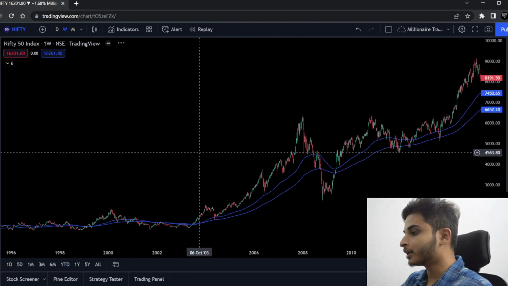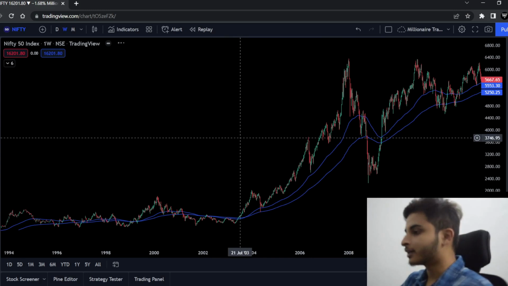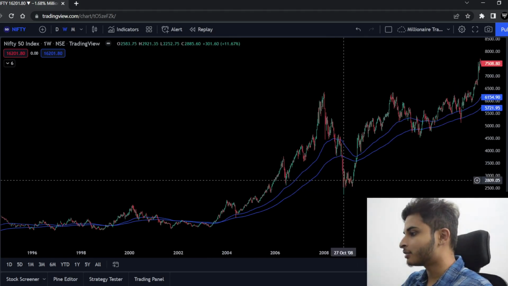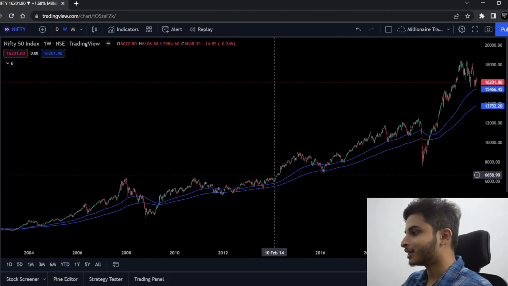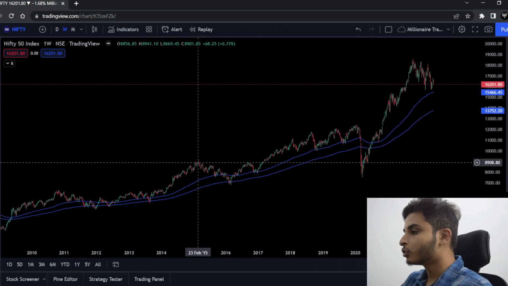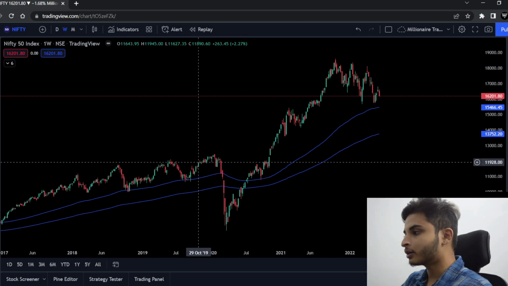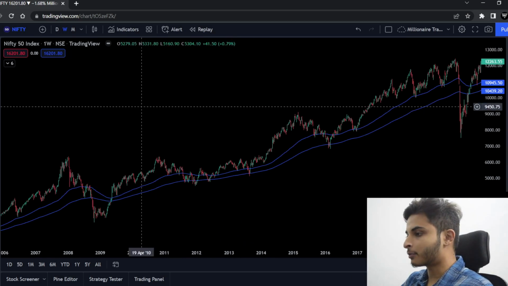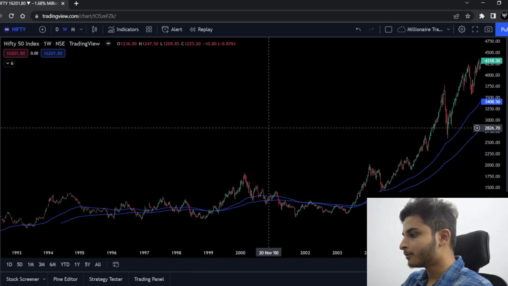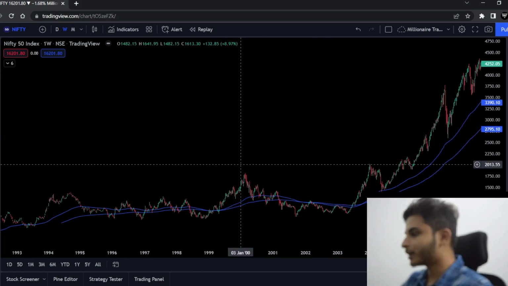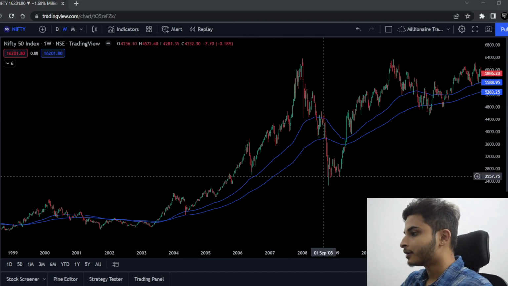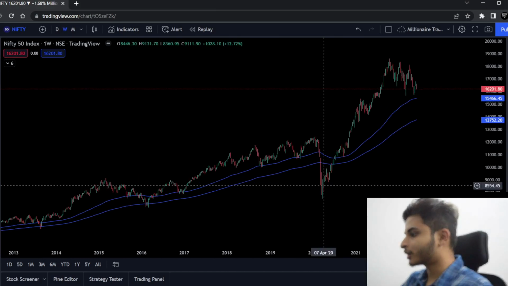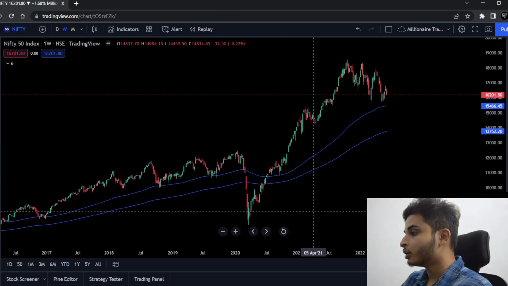And only during economic downturns like the dot-com bubble crash or the 2008 financial crisis, Nifty has traded below the 200 moving average. That means we can safely assume the 200 moving average can be the last point where Nifty will come, right? That is what we can clearly see from the past. Only in the dot-com bubble Nifty broke the 200 moving average, and in the 2008 financial crisis Nifty came below it, and finally even in the corona crisis Nifty came below the 200 moving average.